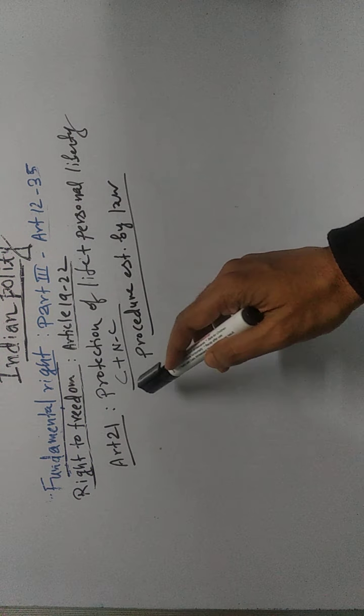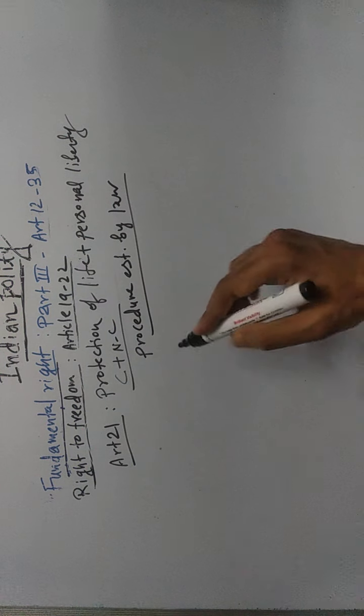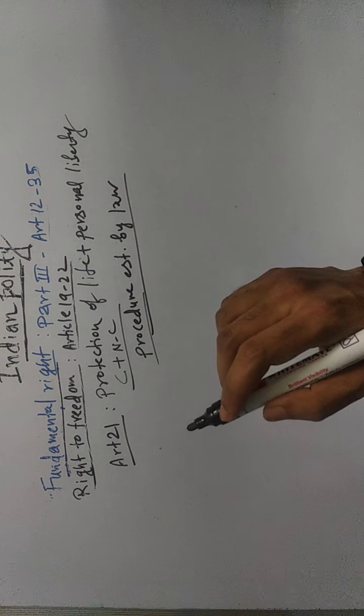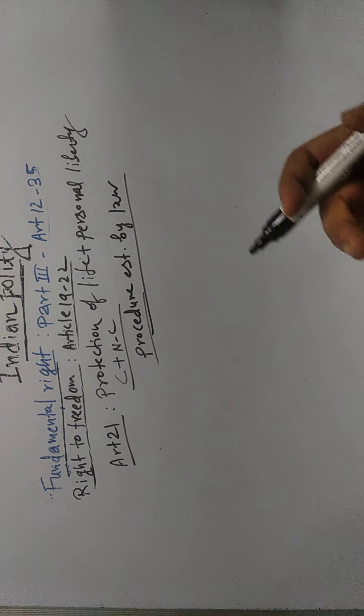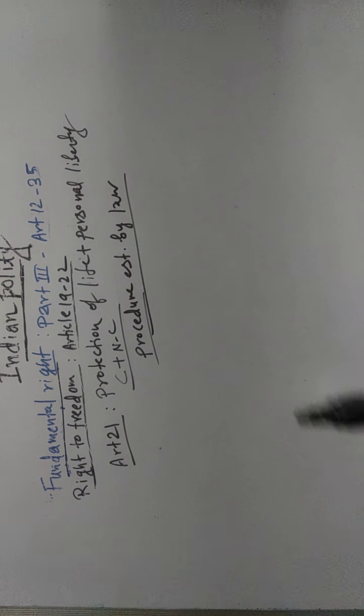That means the state can deprive you of your life and personal liberty under a law. When we are saying no person shall be deprived of his life or personal liberty, there is a provision by which your protection of life and personal liberty can be snatched. And what is that protection available with the state? That is procedure established by law.